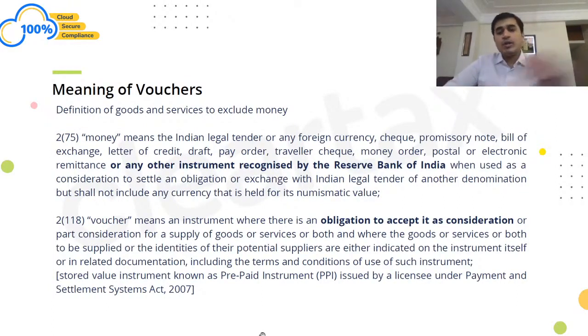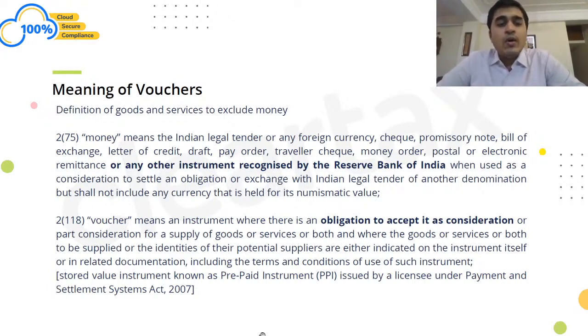Now we are covering an important concept of vouchers, right? Now, in a lot of cases when we are buying goods from the market, they, let's say, issue a 500 rupees voucher to us. Now that 500 rupees voucher can be redeemed by us when we are making the next purchase, right? So what are vouchers under GST? What would be the treatment of vouchers under GST?